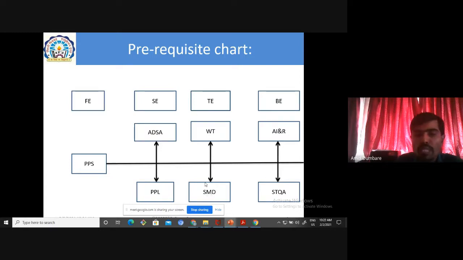For these 2 subjects also, you require basic knowledge of Python. When you are clear on Python, it will be easy to grasp web technology, advanced data structure, data structure, principles of programming language, and object oriented programming, OOP, in your second year. So for these subjects, the basic part of Python is required.